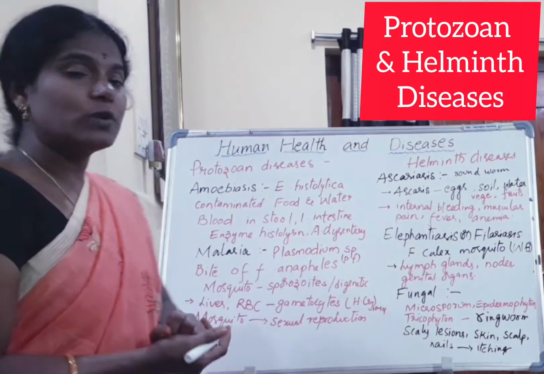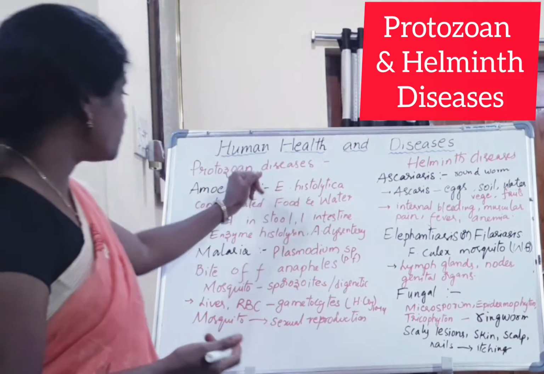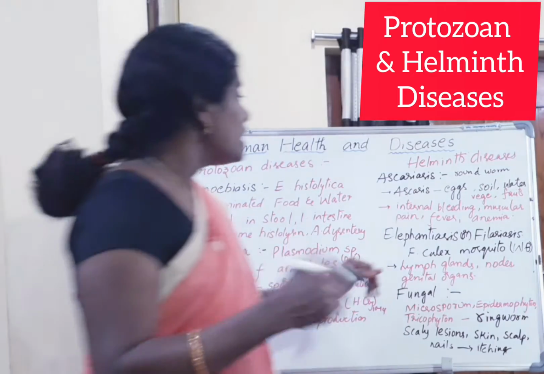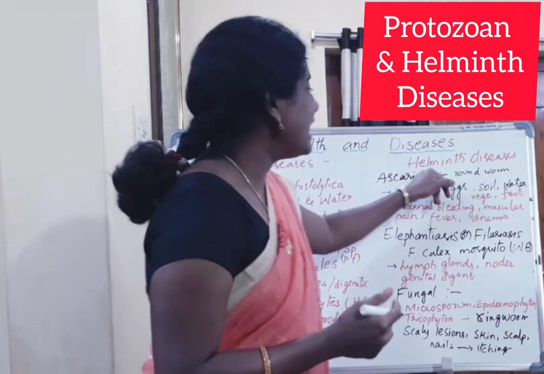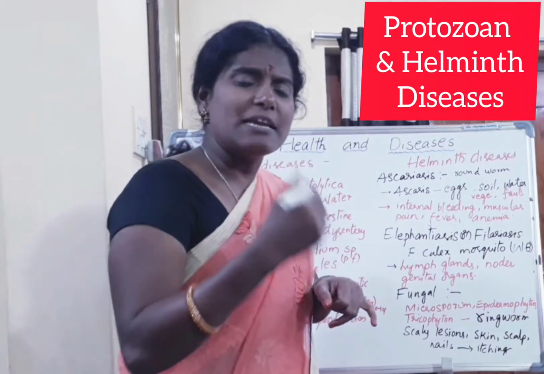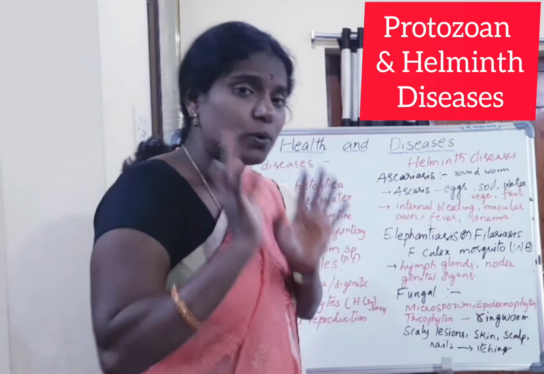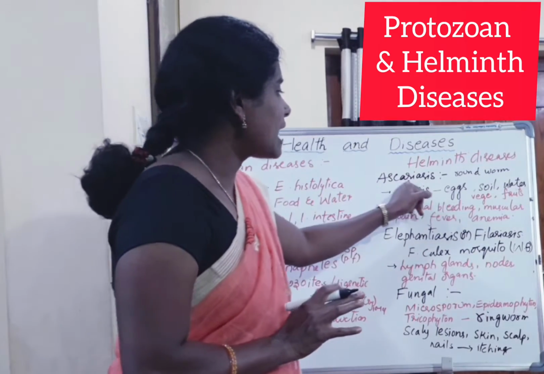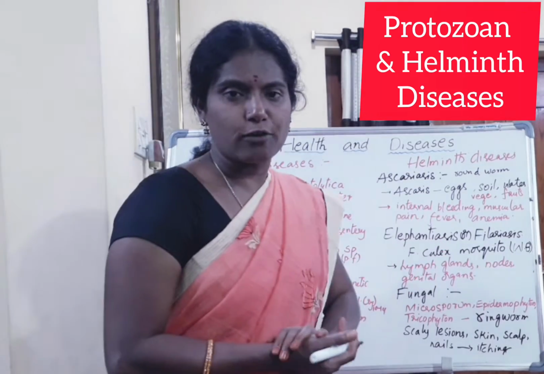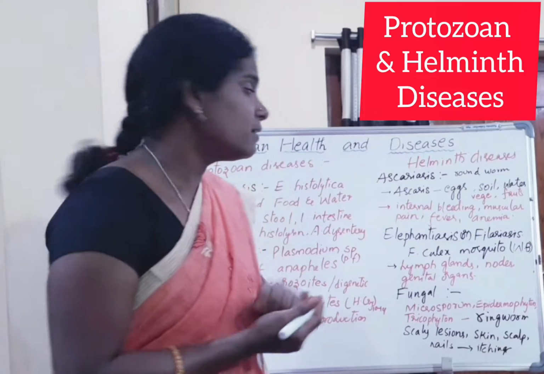So Plasmodium belongs to the protozoan organisms. So the protozoan diseases are amoebiasis and malaria. Next diseases, helminth diseases. Helminths include nematodes, Nematohelminthes, as well as Platyhelminthes. Now we are discussing only nematodes, Ascaris lumbricoides as well as Wuchereria bancrofti. These two belong to the helminth nematodes.